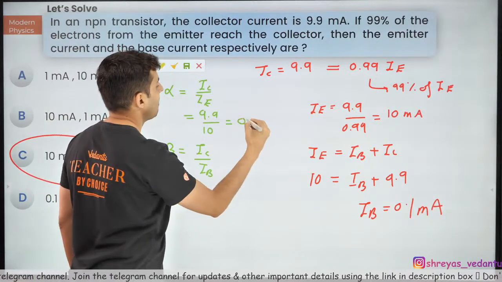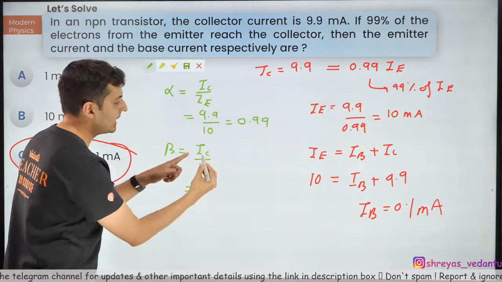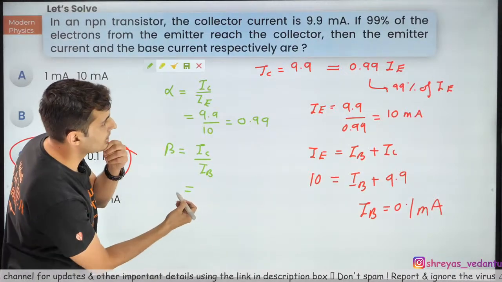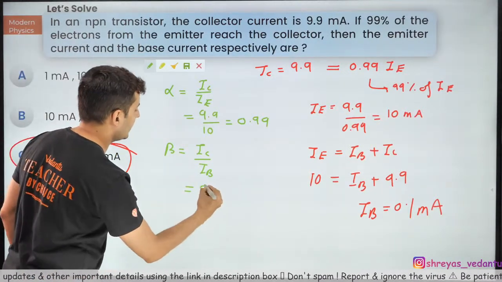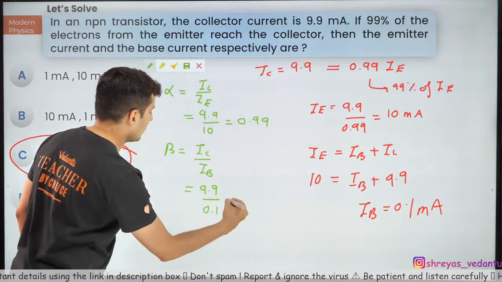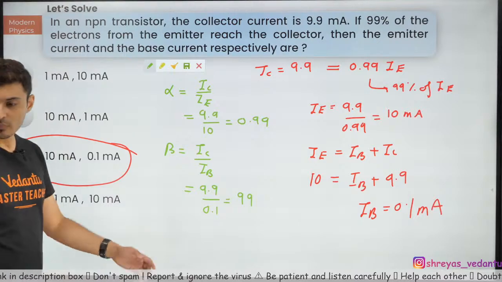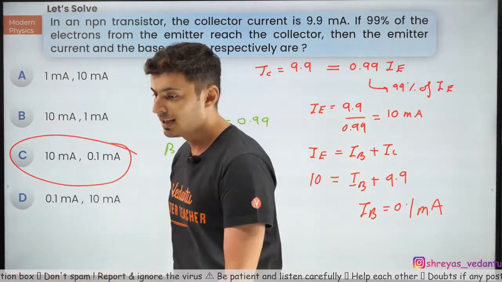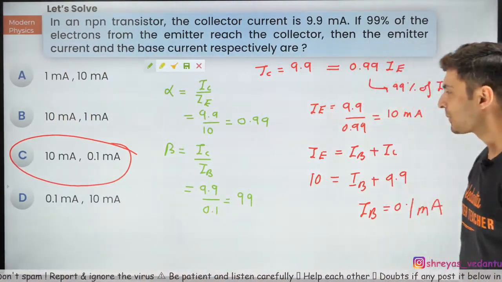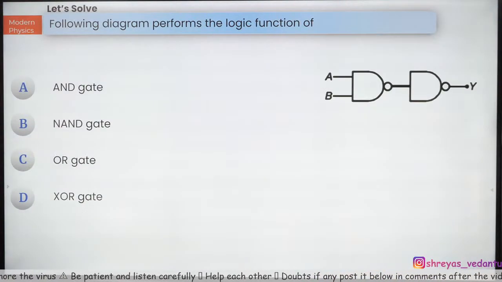So this will be 0.99. That is what alpha will be. And if somebody asks you beta, it will be collector by base. Collector 9.9. What is base? Base is 0.1. So this will be 99. That's how it is. Very good, Yalini, very good, Chetan. Excellent, excellent. So that's how you need to solve these problems. After this, I'm pretty sure you'll not face any difficulty.